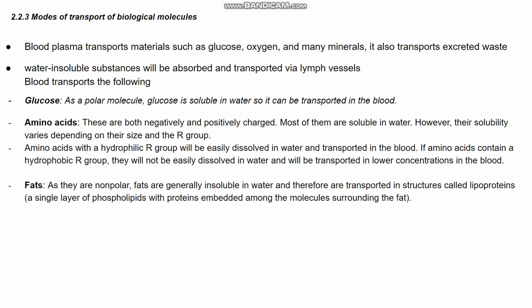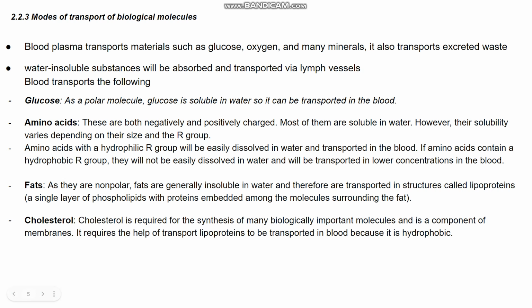And then fats, so these are nonpolar. Fats are generally insoluble in water and are transported in structures called lipoproteins. And cholesterol is required for synthesis of many biologically important molecules, and it also requires lipoproteins to be